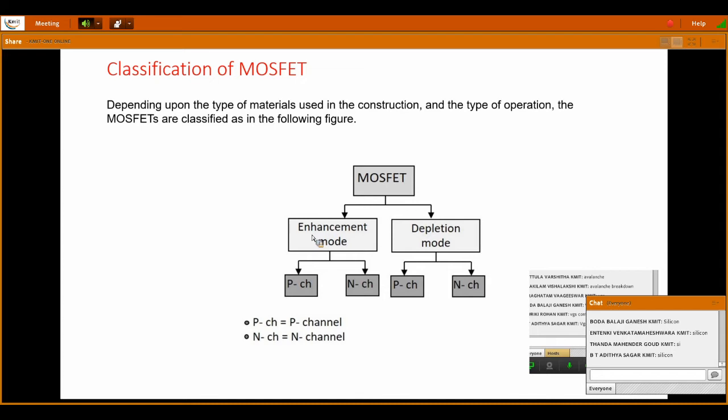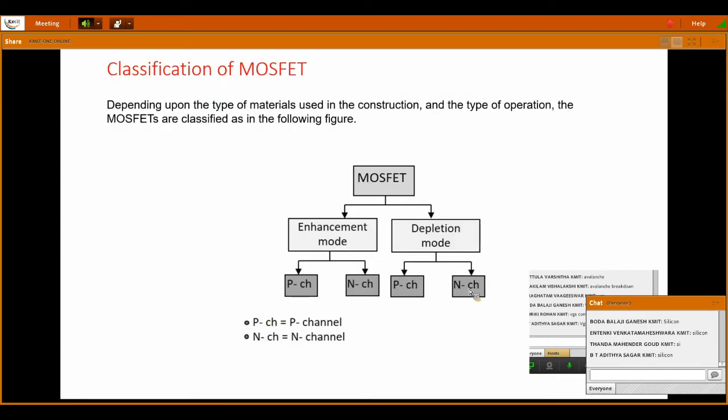So it is classified into two types, in the sense of two operations. One is enhancement mode, the other is depletion mode. In enhancement mode, it is again two types, P channel and N channel. And in depletion mode, it is again P channel and N channel.